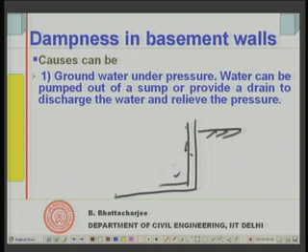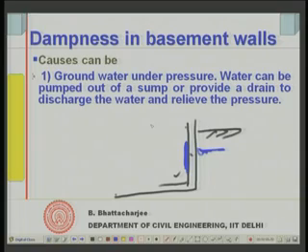Now, you can have dampness here; dampness can be observed here. This can happen if there is excess water pressure, the water head of the groundwater is excess, then this might result in pushing through the permeable wall. This even happens sometimes in concrete walls as well. Usually basement walls should be RCC, and it happens through those also, not necessarily masonry, but through concrete as well. And so this can show signs of dampness here.